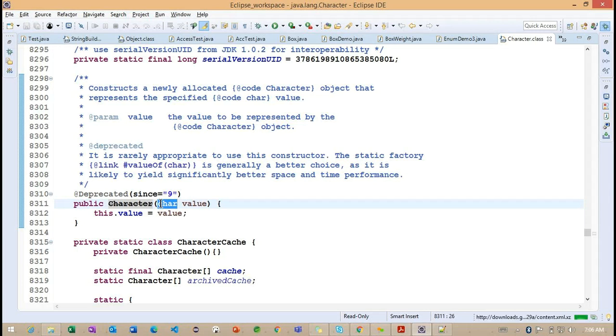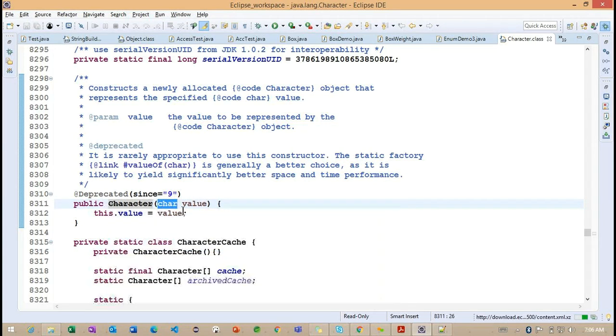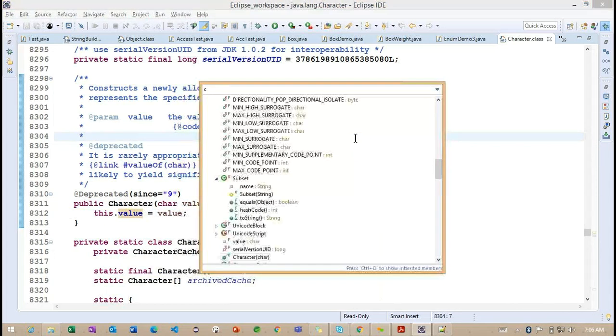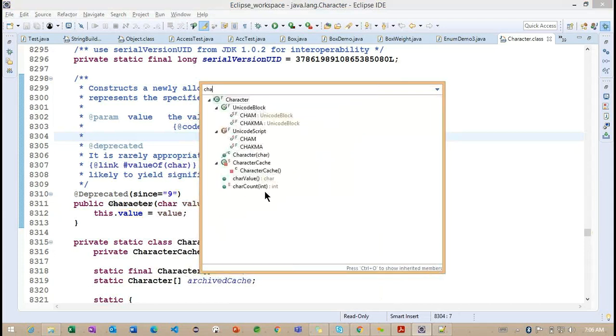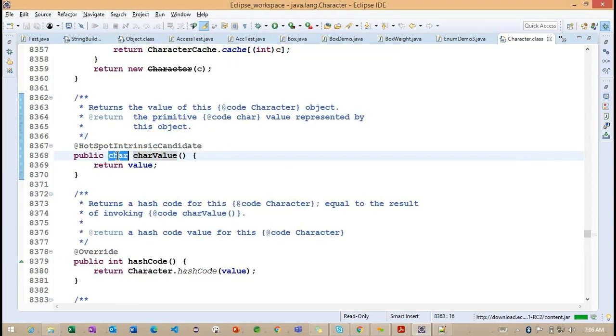Getting the point. This is the way we can pass a primitive value to this constructor. Using this constructor, we also have a method called charValue. Using charValue, we return the primitive type.